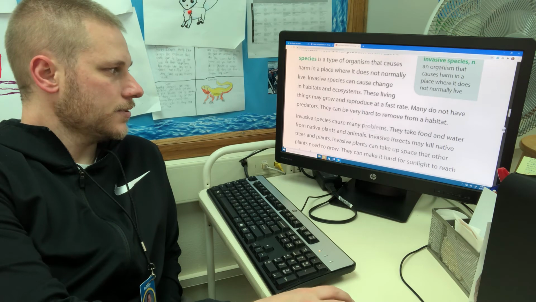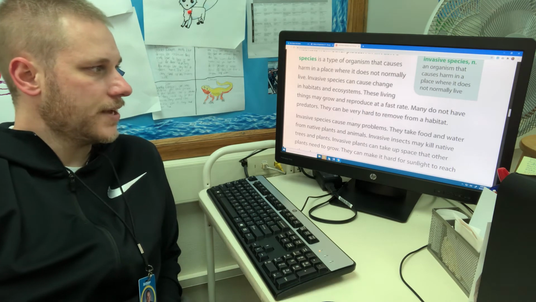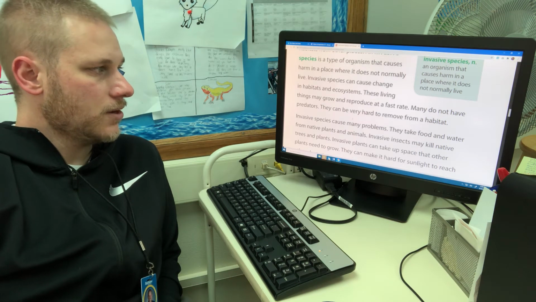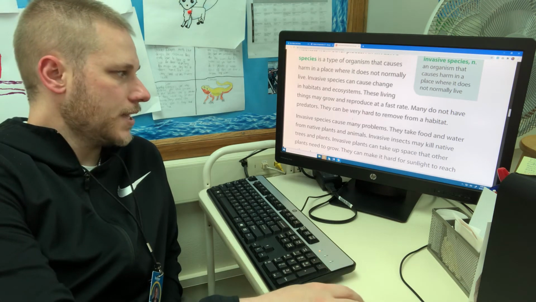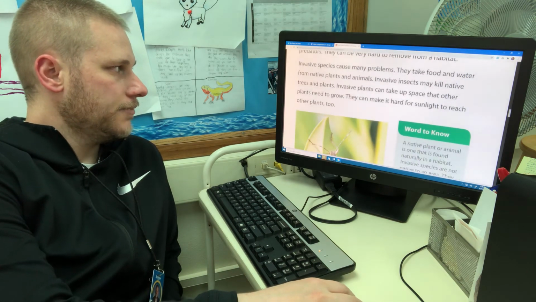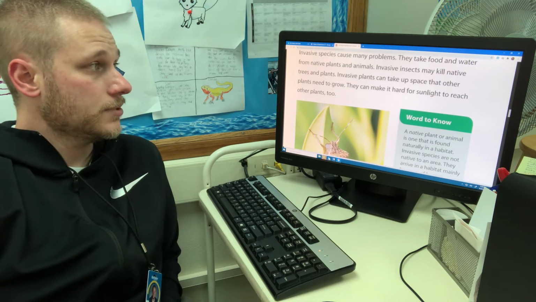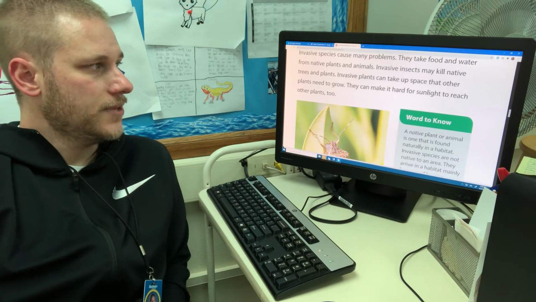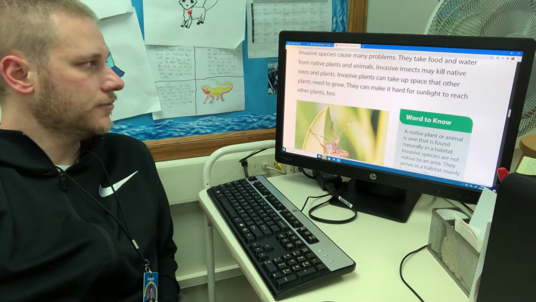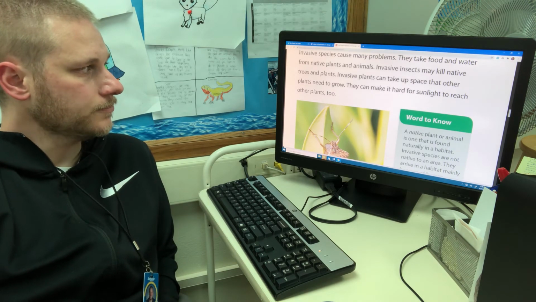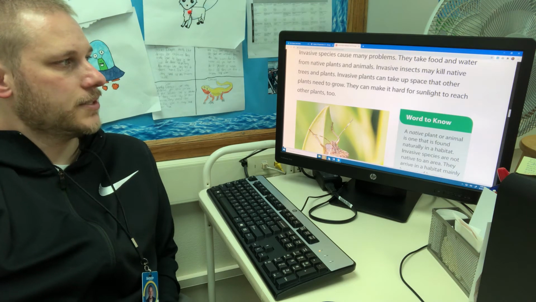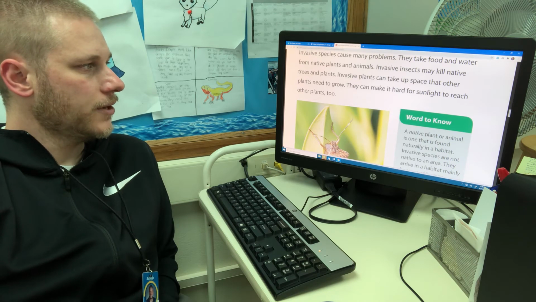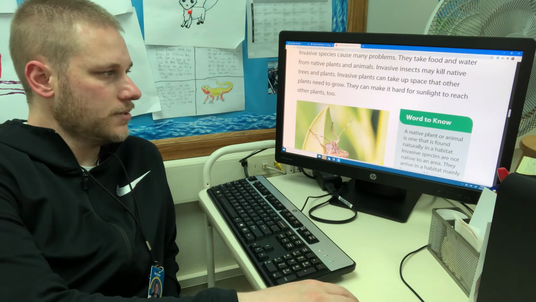These living things may grow and reproduce at a fast rate. Many do not have predators. They can be very hard to remove from a habitat. Invasive species cause many problems. They take food and water from native plants and animals. Invasive insects may kill native trees and plants. Invasive plants can take up space that other plants need to grow. They can make it hard for sunlight to reach other plants as well.